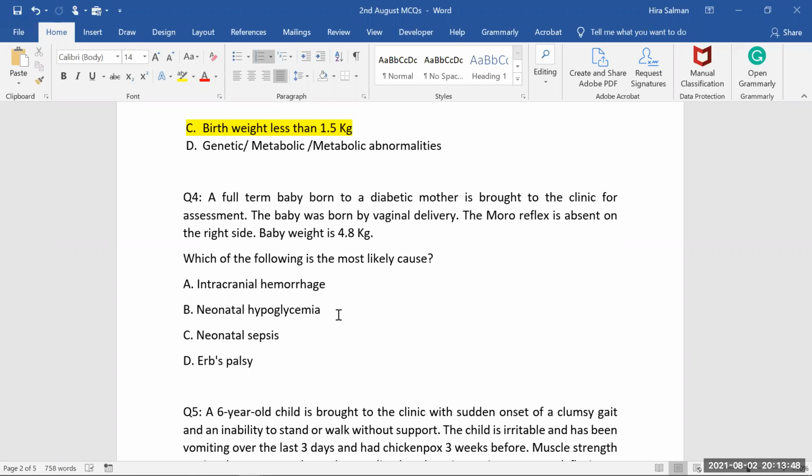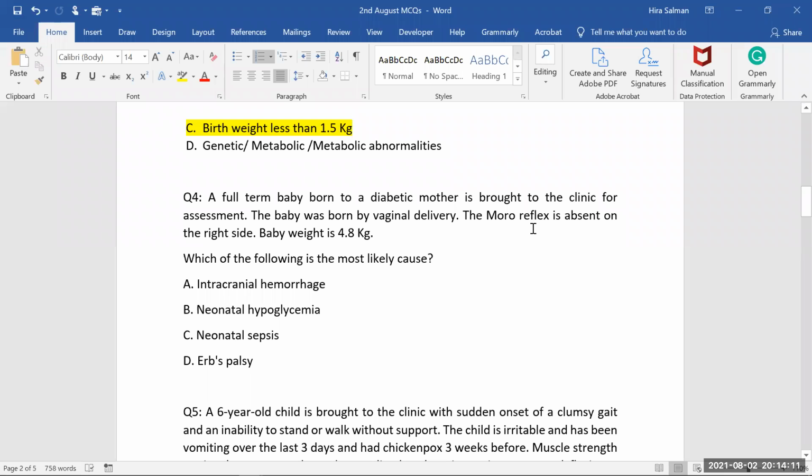They are very hypoglycemic, so they can go into hypoglycemic shock. So we have to feed those babies through IVs. We have to give them 10% dextrose, or maybe you can give them dextrose orally, just in order to prevent hypoglycemia, especially in these children who are called infants of diabetic mothers. So neonatal hypoglycemia can be there, but it has nothing to do with this absent Moro reflex.